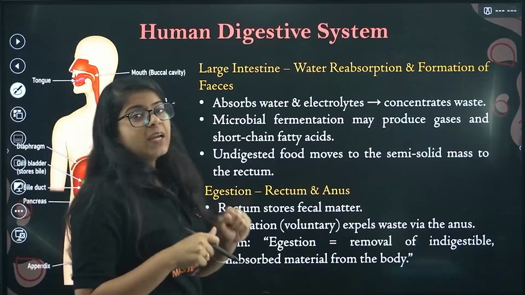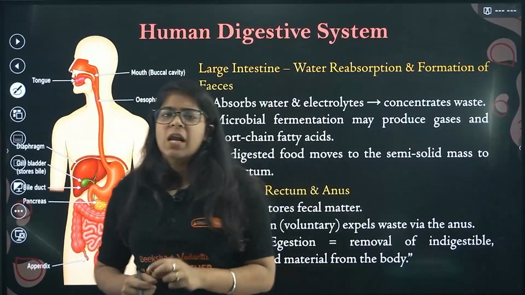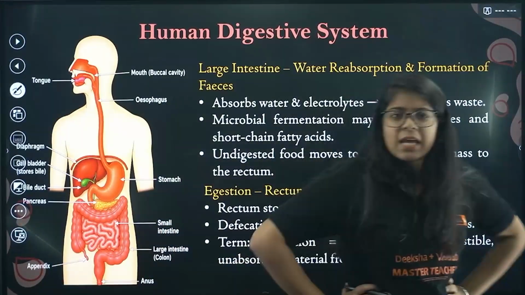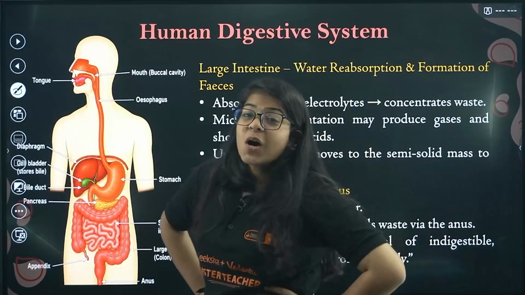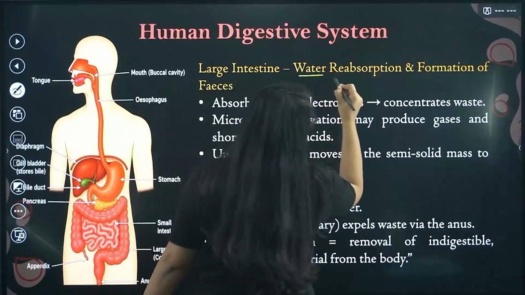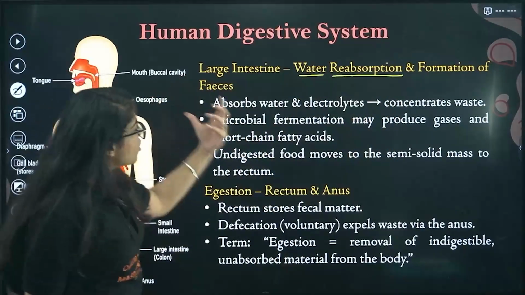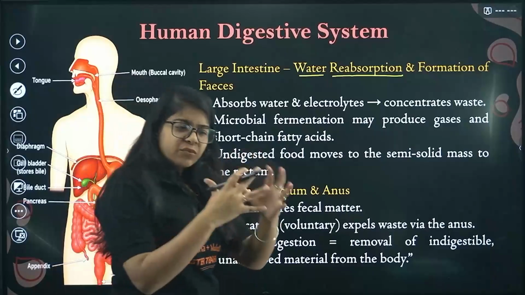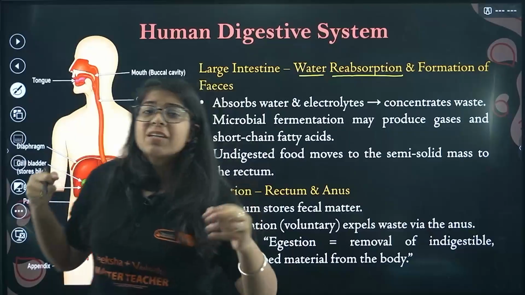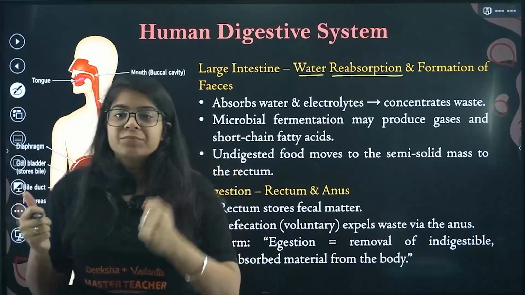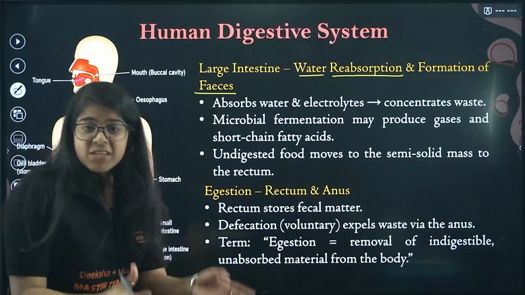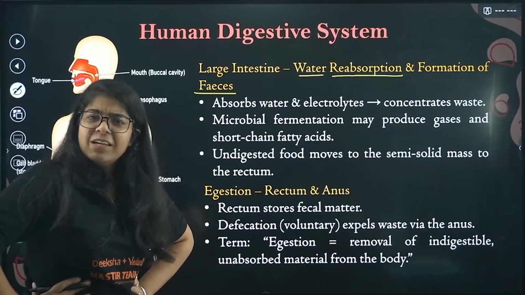But out of that waste, the waste now goes to the large intestine, and the large intestine is like an officer. It sees, does the work happen well? Is there any shortfall? That's where reabsorption happens. That is, water reabsorption happens in the large intestine. It absorbs water and electrolytes, and that waste, the undigested food, it concentrates, it gets all the water out of that waste, and the waste is now a little bit towards the solid side. And hence we say formation of feces. Now feces is your waste matter, your business that you do every morning.